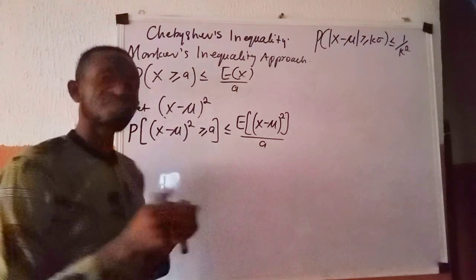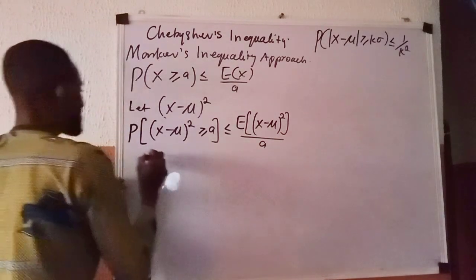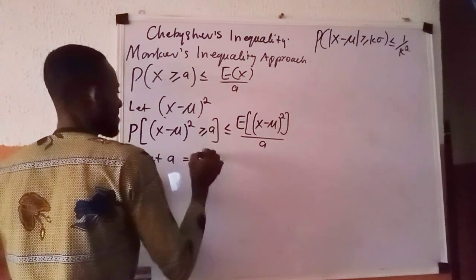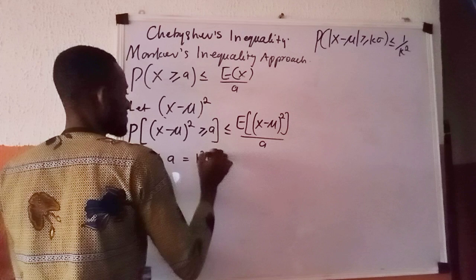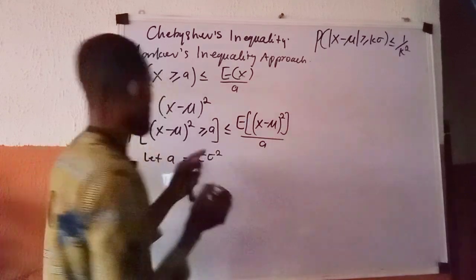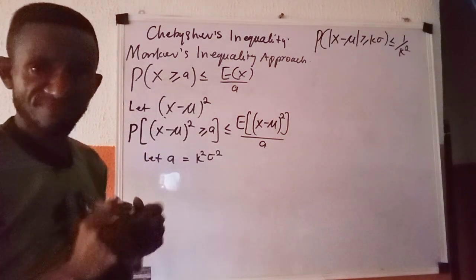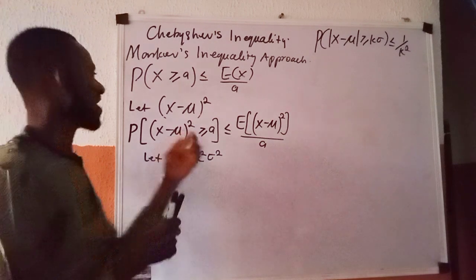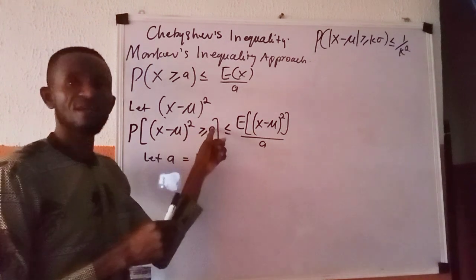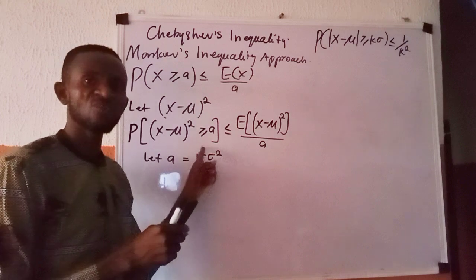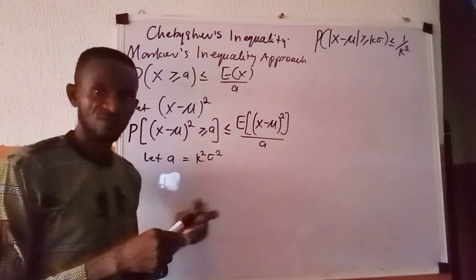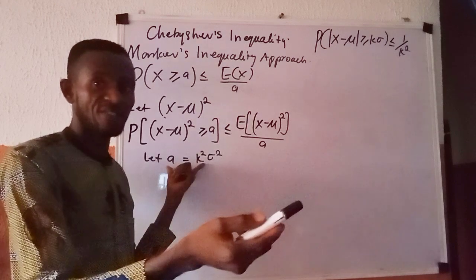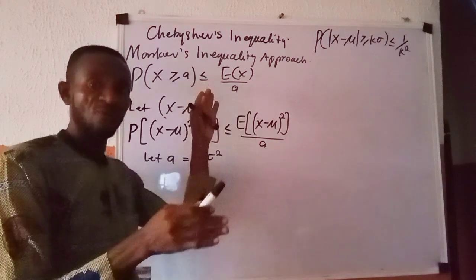We can decide to say, let A equal K raised to power 2, sigma raised to power 2. By implication, wherever I see A, I am going to substitute K squared sigma squared. This is the definition; once you define something, you apply it within the context of what you are proving.